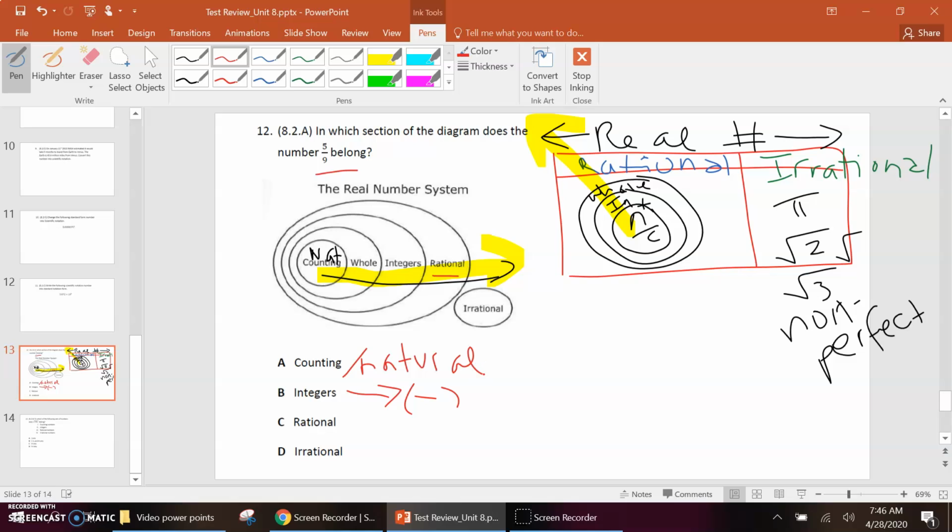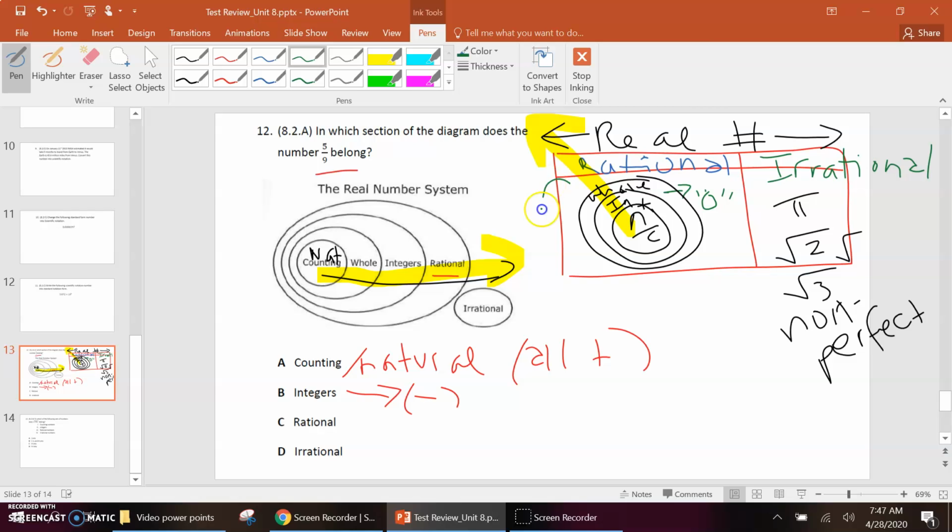Your natural counting are all positive whole numbers, okay? Your integers introduce your negatives. So now natural counting numbers are also called integers, right? When you get to whole numbers, the whole numbers are where you're going to introduce 0. That's where 0 is going to come in on your whole numbers. And your whole numbers include all the positives and all the negative integers.